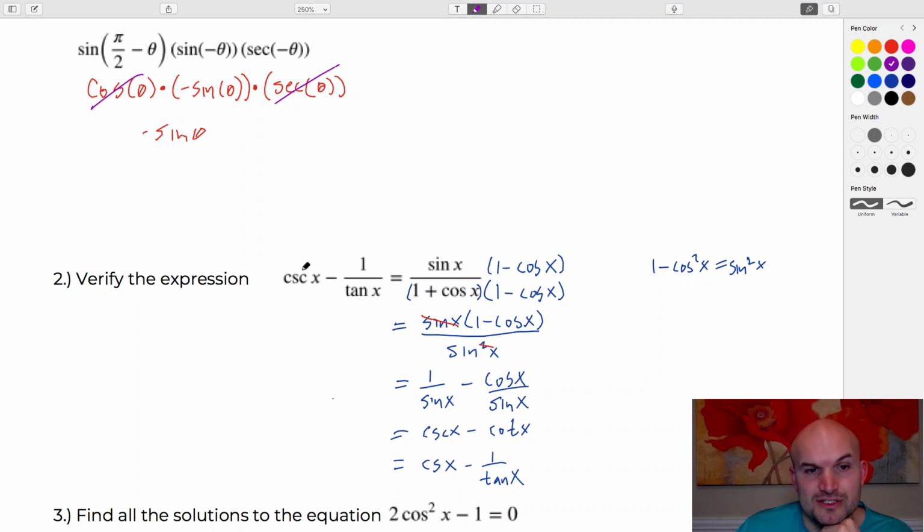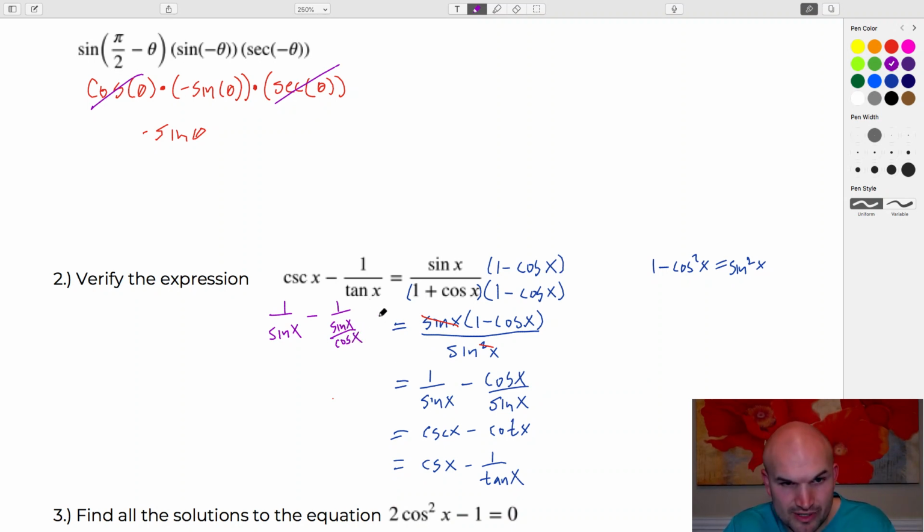So if we were to rewrite this in terms of sines and cosines, you would have this as 1 over sine of x minus 1 over sine of x over cosine of x.